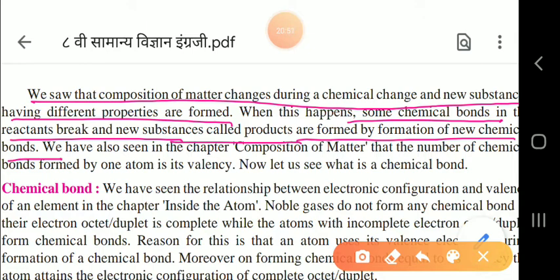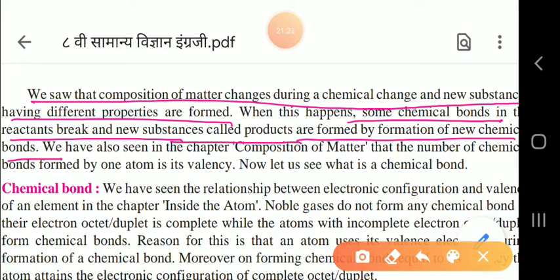We have already studied in the chapter Composition of Matter how the bonding takes place, and how the bonding of the product and of the reactant is entirely different. Due to the breaking of bonds and the formation of new bonds, the chemical change takes place, and this all depends on the valency of the substance.